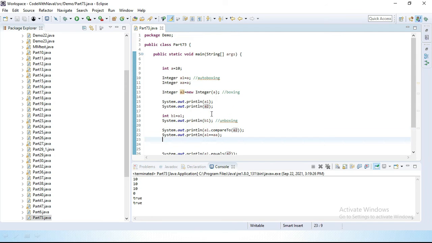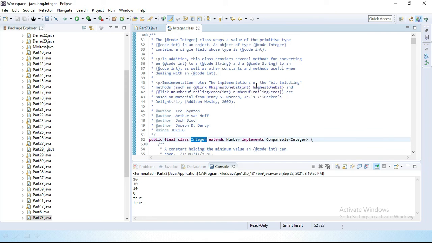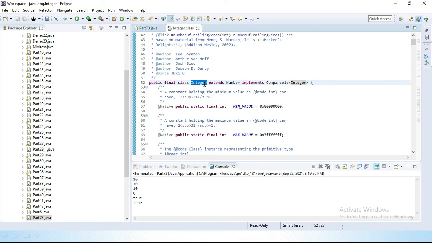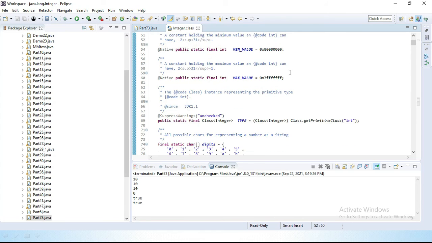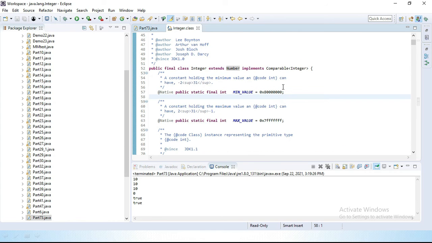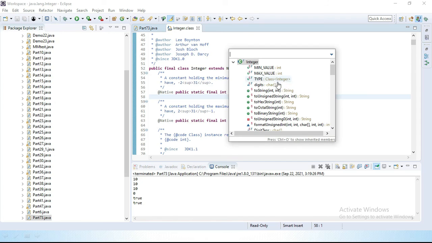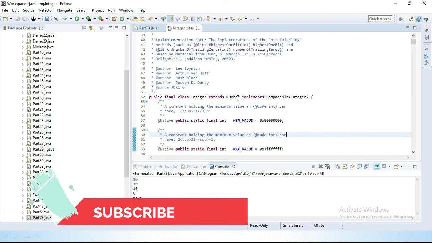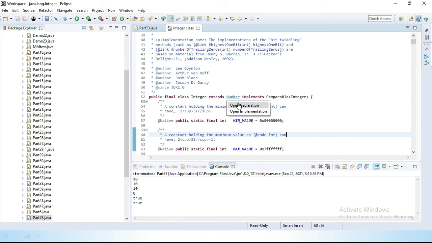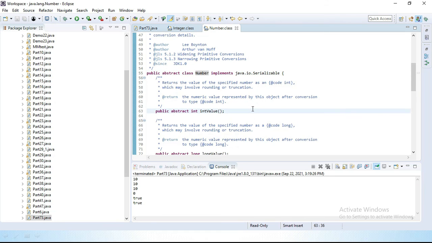Let's see what is inside this Integer class. I'll open the declaration, and here you can see this Integer class simply extends the Number class and implements the Comparable interface. Let's check how many methods are present inside this class. You can see here we have toString, toUnsignedString, all these methods present inside the Integer wrapper class. Now let's open this Number class.